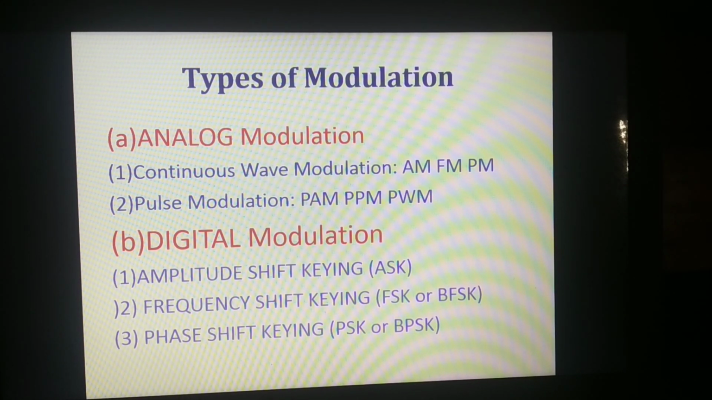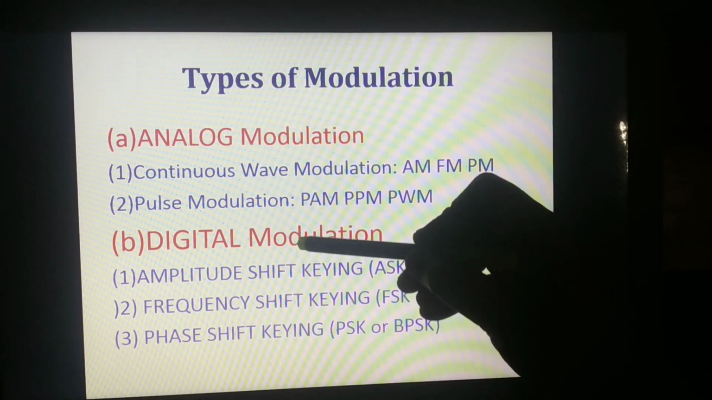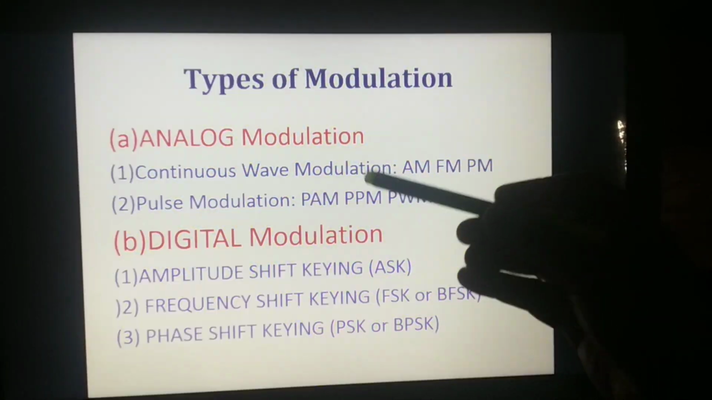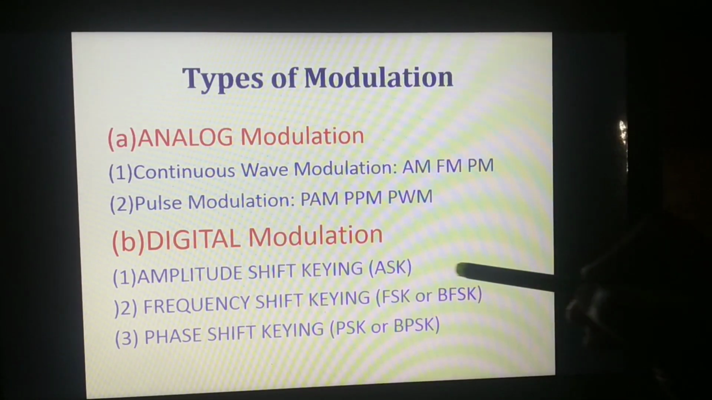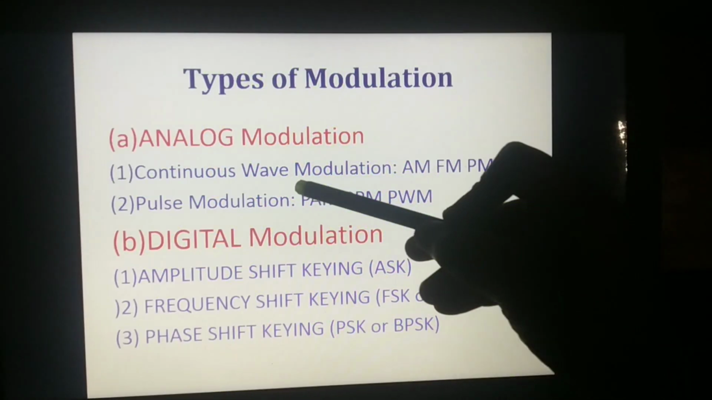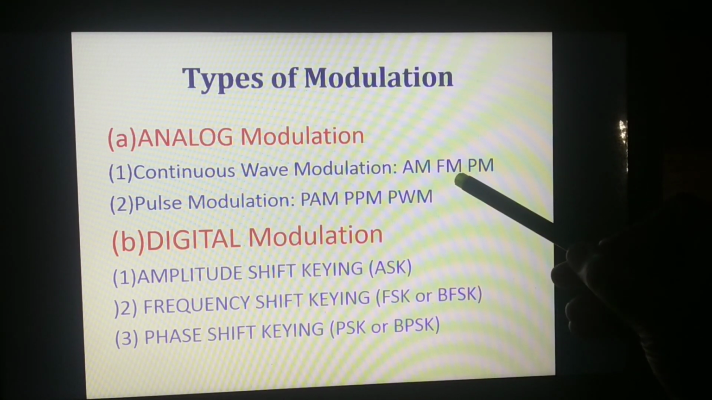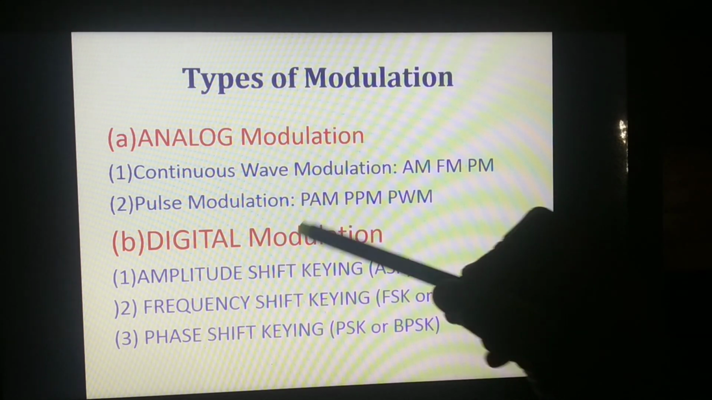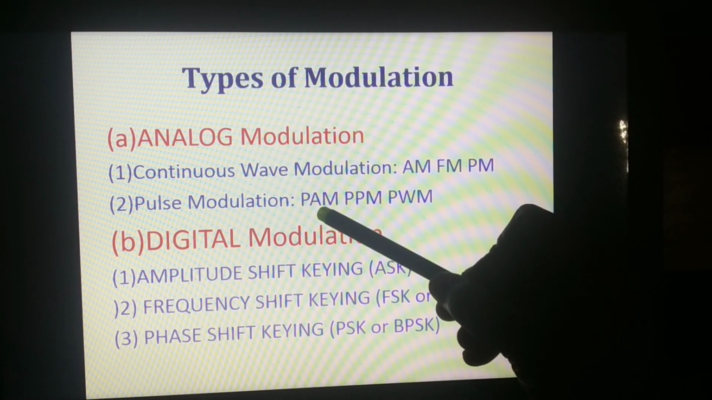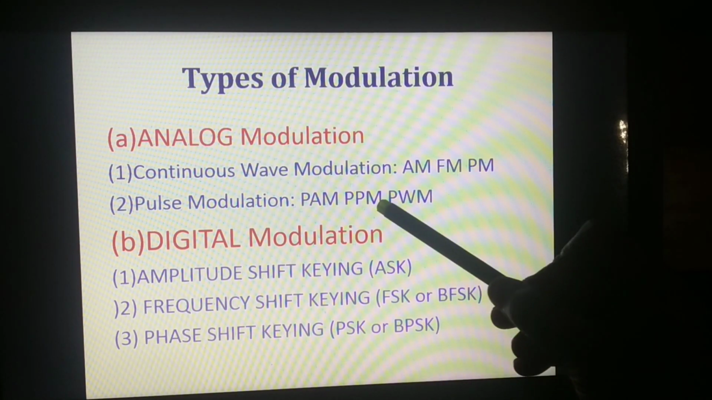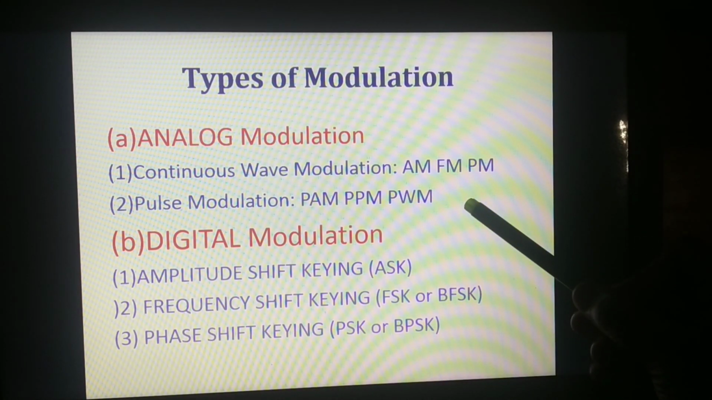Types of modulation. There are two different types of modulation, analog modulation and digital modulation. Under analog modulation, we have two types, continuous wave modulation and pulse modulation. If the signals are continuous in nature, then it is continuous modulation. If the signals are pulse in nature, then it is pulse modulation. Continuous wave modulation may be further classified into amplitude modulation, frequency modulation and phase modulation. Pulse modulation may be further classified into pulse amplitude modulation, pulse position modulation, pulse width modulation and pulse code modulation.